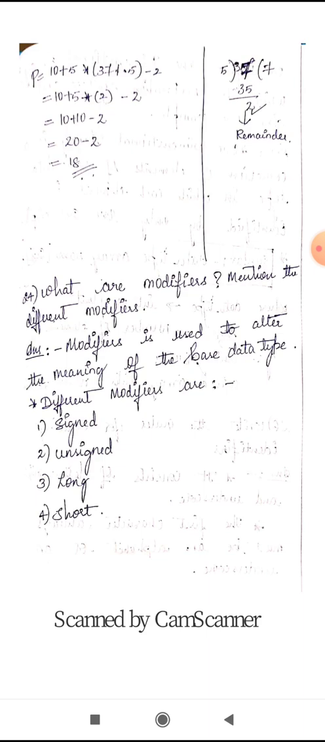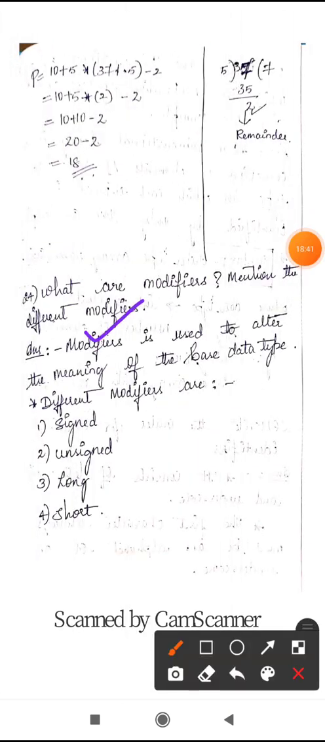So next question is, what are modifiers? Mention the different modifiers. Modifiers are used to alter the meaning of the base data type. So base data type is what? The simple data types like integer, float, double, character, right? Their meaning will be changed by using these modifiers.